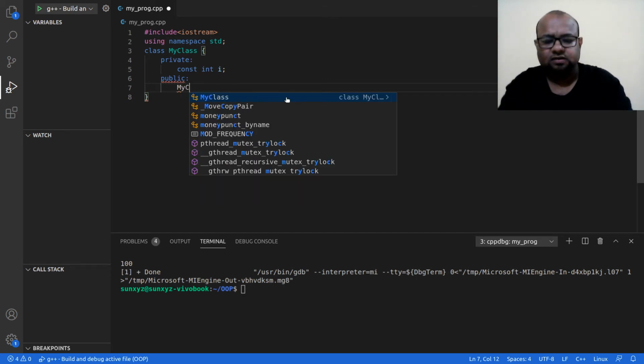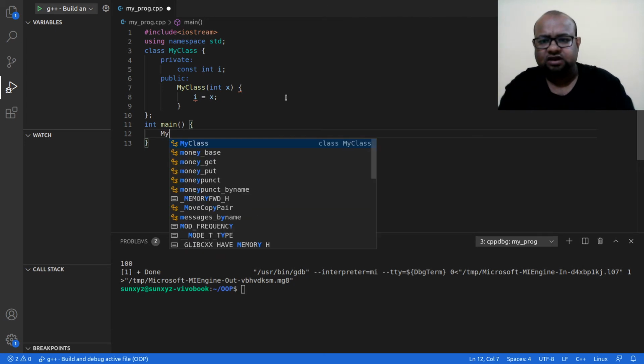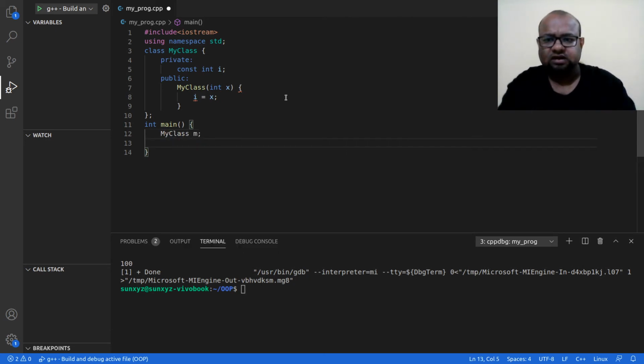my class, and this is going to take say x, just to remove the confusion. And then what I'm trying to do is I'm trying to set I equal to x, all right. This would be problematic, but let us see if we can do that. So yeah, I will create an object of my class and then I will return. Nothing to do right now, I will do something a bit later.